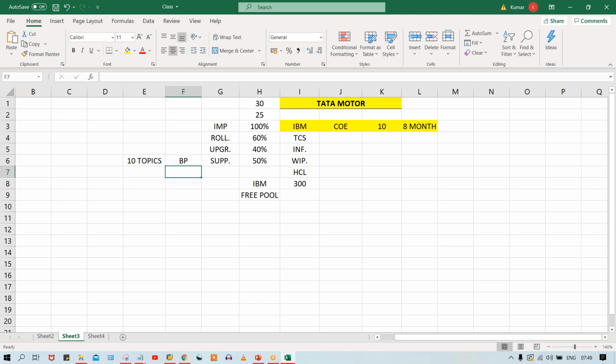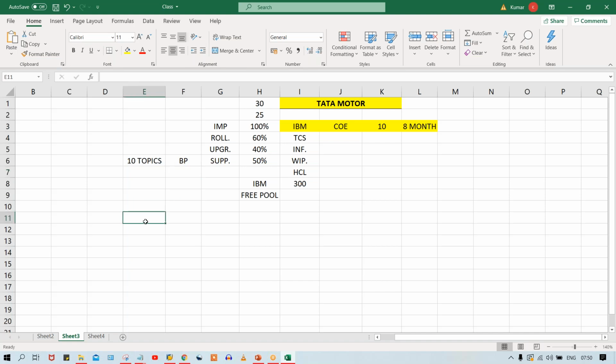Or else they'll say that no, it was not 10, instead we said 15. The moment any such thing comes, we have proof, because the BBP, in the sense the blueprint, was already prepared and signed off. We can say look here, these are the requirements, and we both have agreed on that, right?